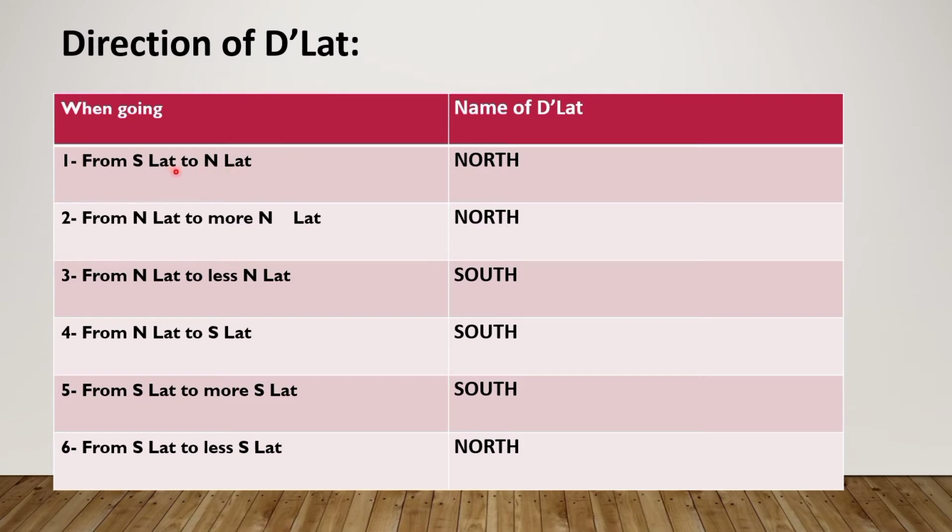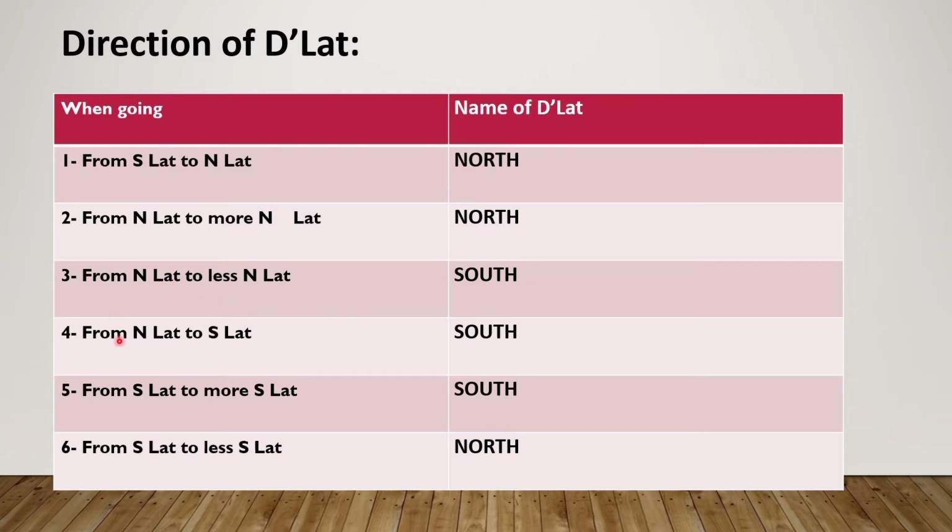If it is in north and it is going towards more north, meaning from north it is going towards the north, the direction will again be north. But if it is in north and going to less north, suppose ship A is at 40 degrees north and its final position is 30 degrees north, meaning from 40 degrees north it is coming down to 30 degrees north. It means if it continues its journey, it will reach the south pole, so the direction is south.